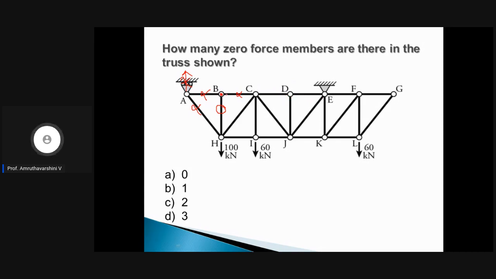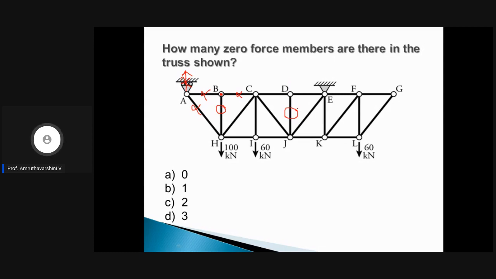Again, it is similar to this triangle. There is no support and no external load, there are two collinear forces, and the third force is DJ. Again, this will be the zero member force, right? This is a three member joint, two are collinear, there is no support, there is no external load, and hence this is a zero force member.